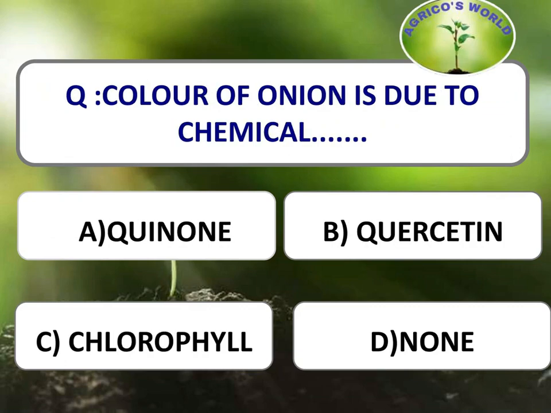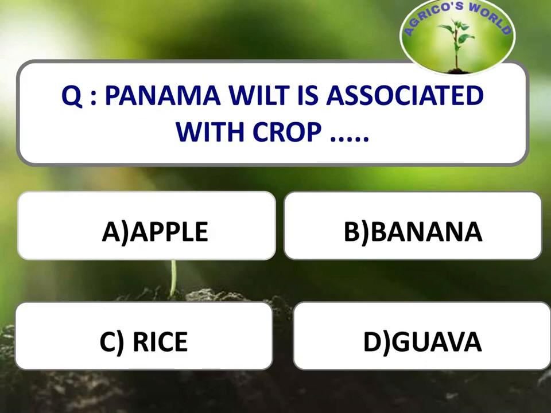Next question. Color of onion is due to the chemical. The color of onion, that is the yellow color of onion, is due to the chemical quercetin. Next question. Panama wilt is associated with which crop? Panama wilt, which is caused by Fusarium oxysporum forma specialis cubense, is associated with banana.